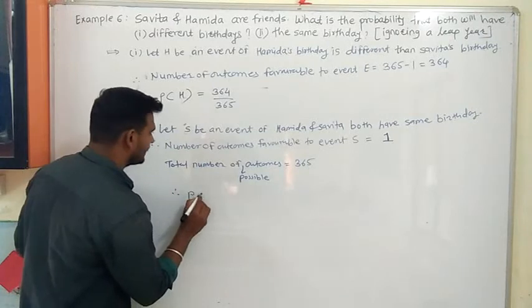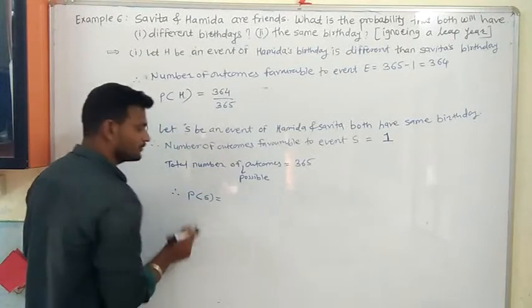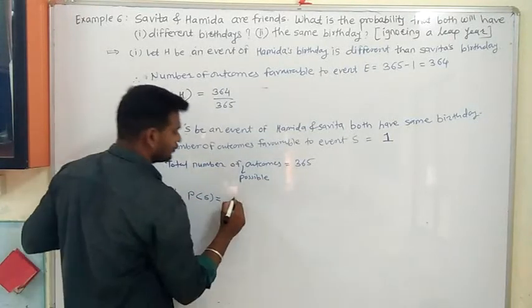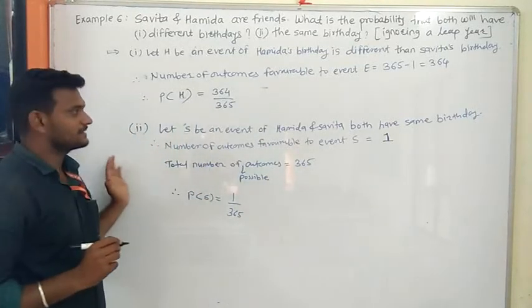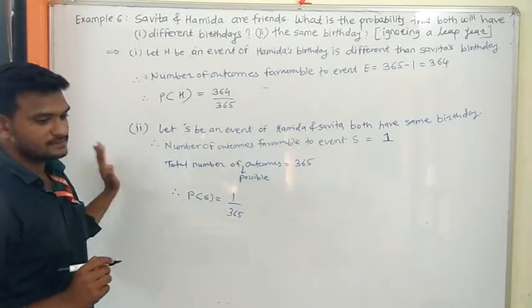Therefore, probability of event S, that is both will have a same birthday, is equal to 1 divided by 365. Okay, copy down this.